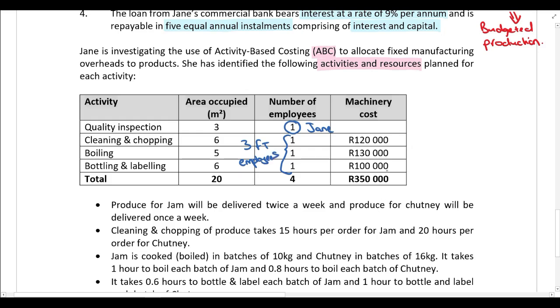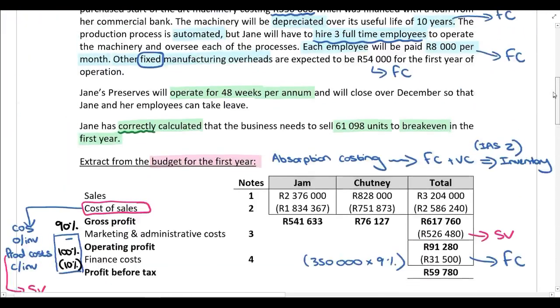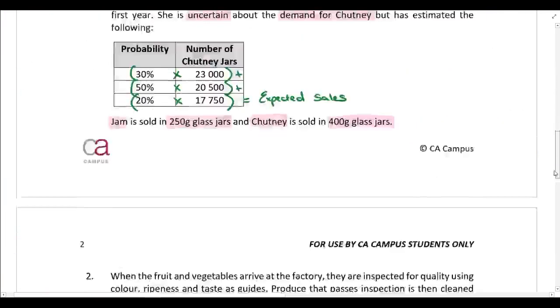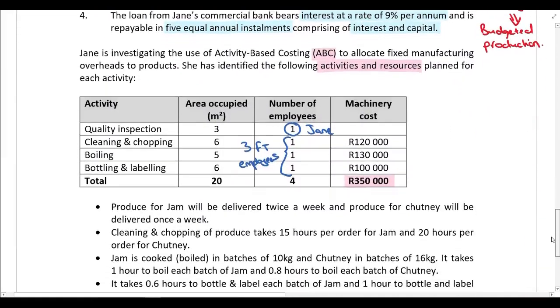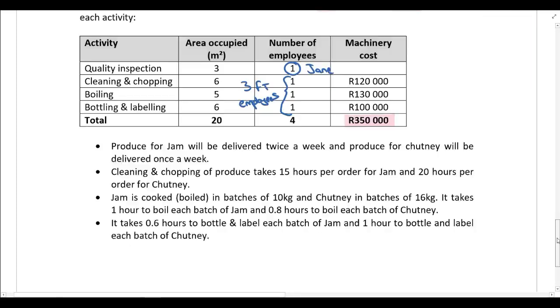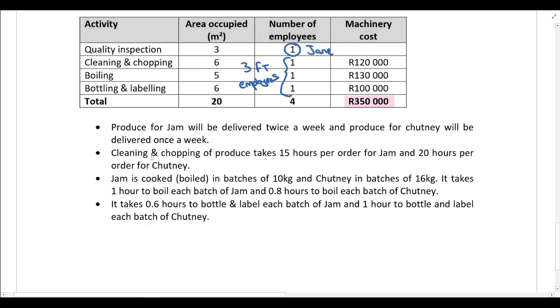Then you can see for the machinery cost, we have the total machinery cost there of 350,000, which we know. We know that the cost of the machinery she purchased is 350,000. That was the capital expenditure. But now you can see what the machinery cost is for each activity. The machines that are used for cleaning and chopping have a cost of 120,000 Rand. The machines used for boiling have a cost of 130,000 Rand. And the machines used for bottling and labeling have a cost of 100,000 Rand.